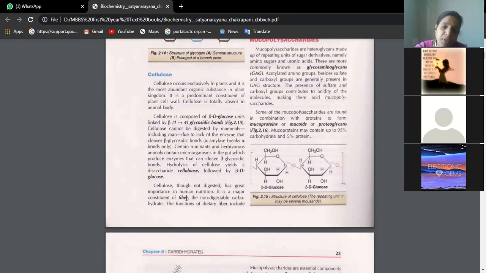But despite that, we definitely should take fiber in the diet. Gastroenterologists, and most doctors, whether specialists or general doctors, always recommend taking fiber in the diet. Why? Because fiber adds bulk to the food we eat and helps in easy defecation. Otherwise a person will develop constipation, and constipation is the root cause of many diseases, especially colon cancer, in the long run, maybe not immediately, but after 40 years of age.